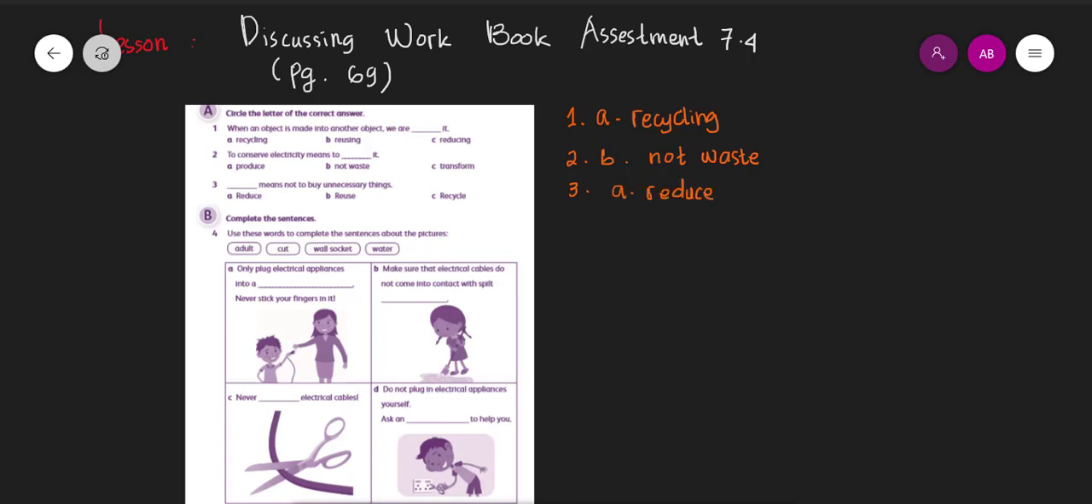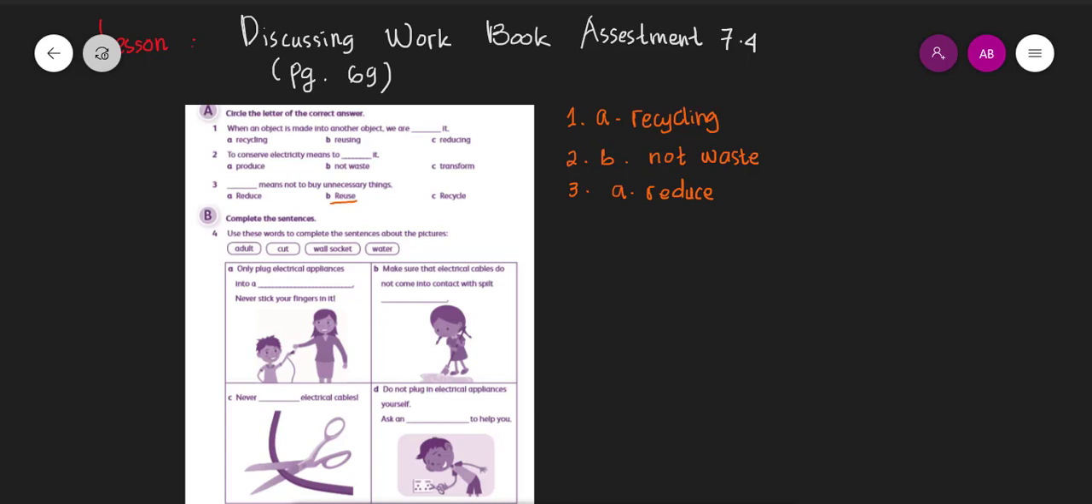Okay, which one did we not discuss in this question? Of course, this is reuse. Okay, reuse, you already know the meaning of reuse, right? It's actually that instead of throwing out the object, we still use it for another benefit.